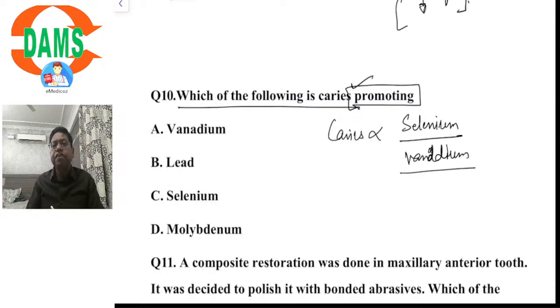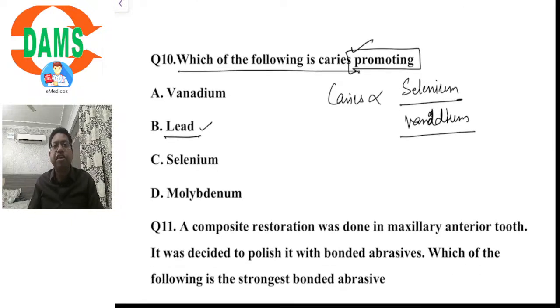So vanadium inhibits caries, selenium promotes caries. The options are vanadium, lead, selenium, and molybdenum. You may get confused with lead because lead also to an extent promotes caries, but more specifically selenium is implicated in promoting caries. So the answer to this question would be option C.